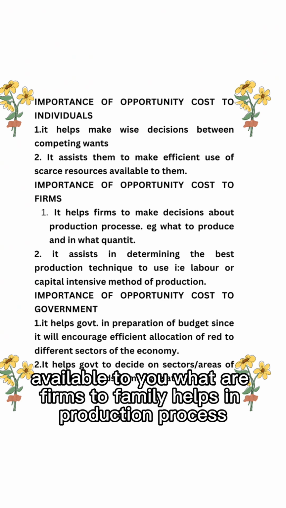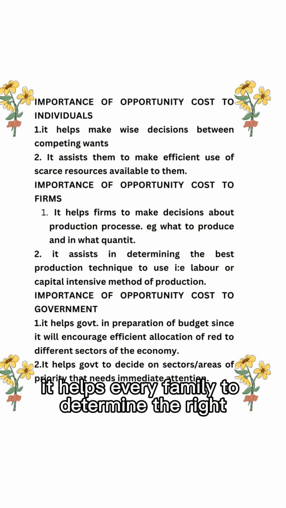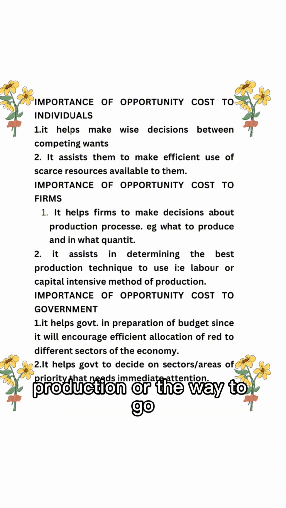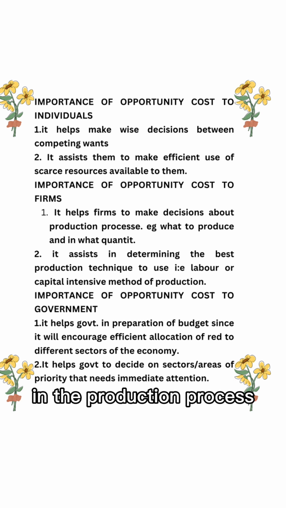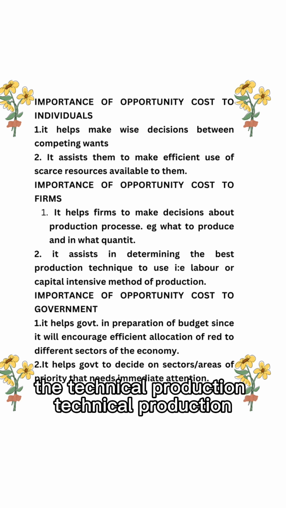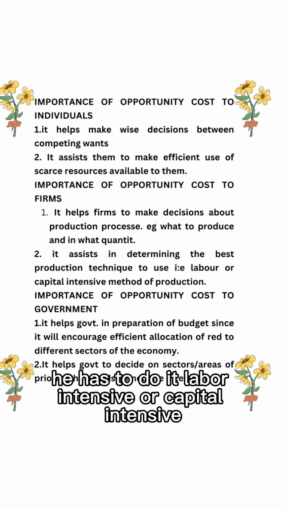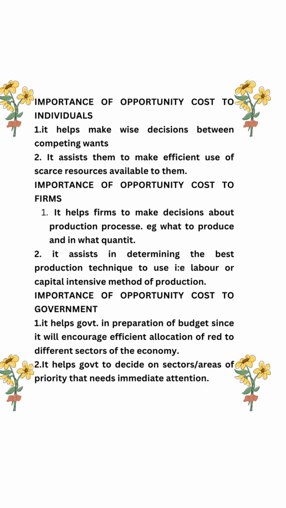What of firms? To firm, it helps in the production process. It helps every firm to determine the right way to go in their production process. The technique of production here has to do with labor intensive or capital intensive.